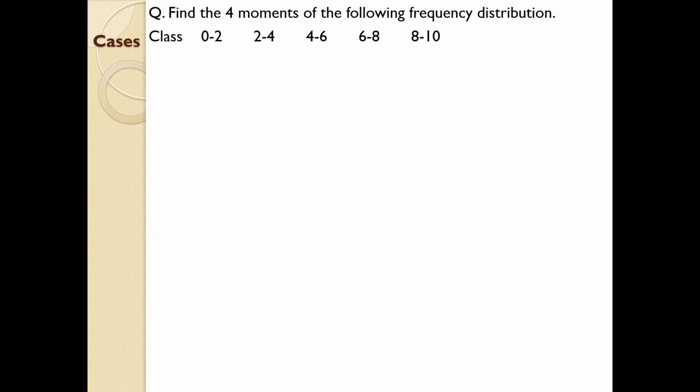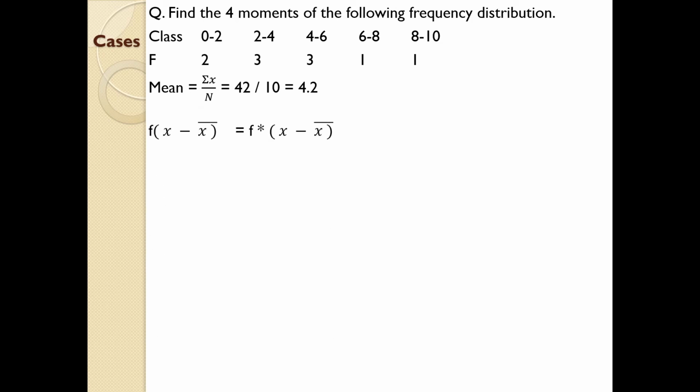See the question. It is a continuous series situation. Class and frequency is given. Just write down these details in a table, because only on the basis of tables can we find the answer. And before we go into the table part, you need to find the mean. First of all you need to find the mean, because mean is the main aspect for the computation part of the moments, because in each equation we are using mean. Once you find the mean, try to write down all the details in the table.